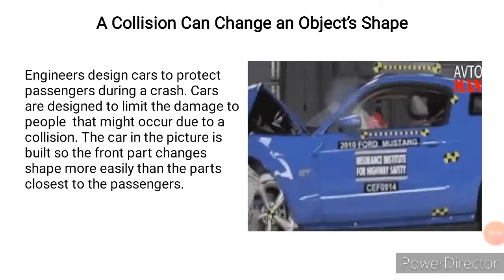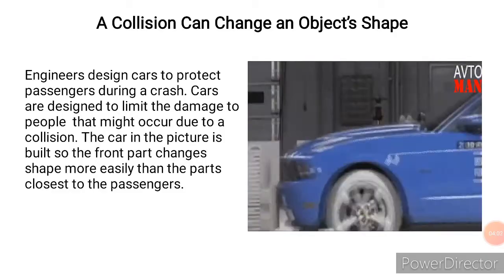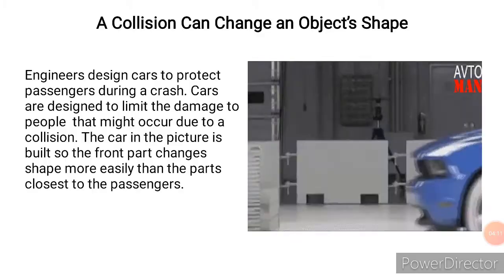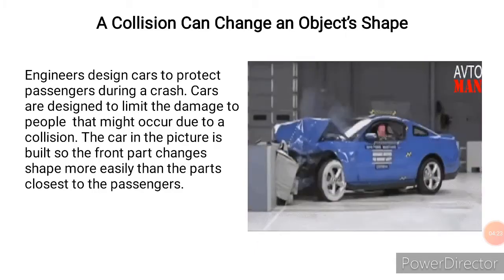So when we talk of collision changing an object's shape, you need to get the full understanding of it. Can you see it now? This car now collides with this wall, and what happens to the shape? The shape is totally changed. This car in the picture is built so that the front part changes shape more easily than the parts closest to the passenger. So why may the front part change shape? The part closest to the passenger is kept intact for the safety of the passenger.